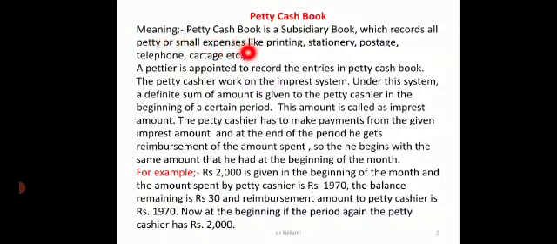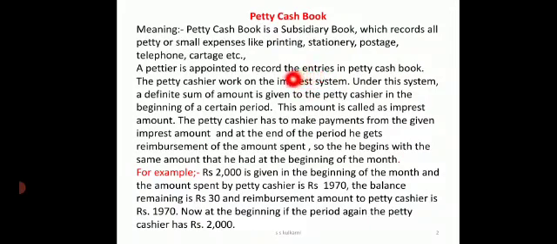Now for this purpose they will appoint one cashier called the petty cashier. So a petty cashier is appointed to record these books, and this petty cashier will be working on the imprest system. Now what is this imprest system? For example, your parents give you pocket money of rupees 100, 200. Within that particular 100, 200, you have to carry on whatever expenses there are for the month.